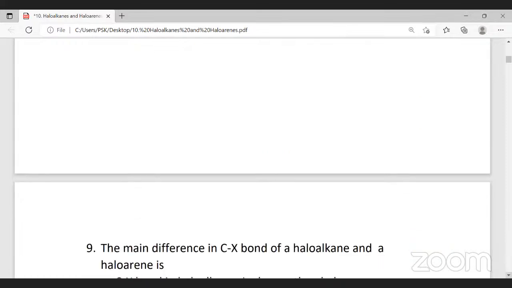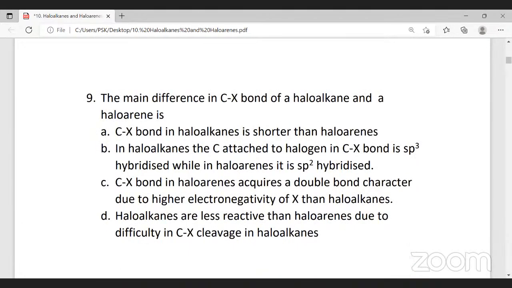Theory part we're going to learn now in a few minutes' time. The main difference in the carbon-halogen bond of haloalkanes and haloarenes. Haloalkanes, what is the carbon-halogen bond? In case of haloalkanes, the bond is this, CH3Br. Now this halogen is bonded to sp3 hybridized carbon. But in case of haloarenes, we have a benzene ring, and this halogen is bonded to sp2 hybridized carbon atom.